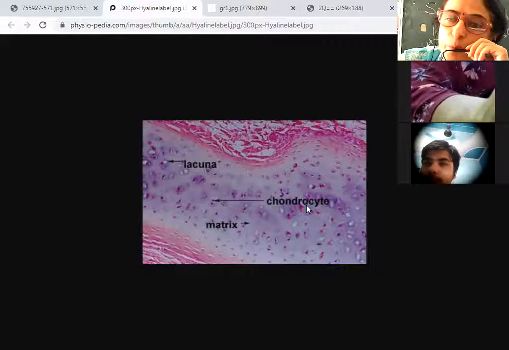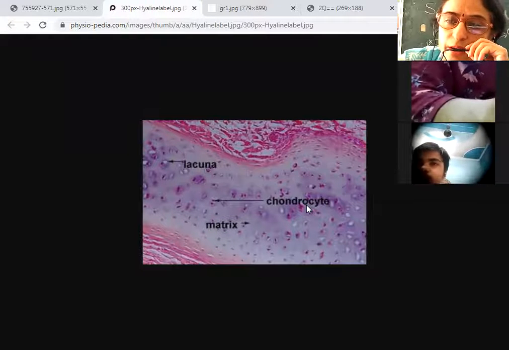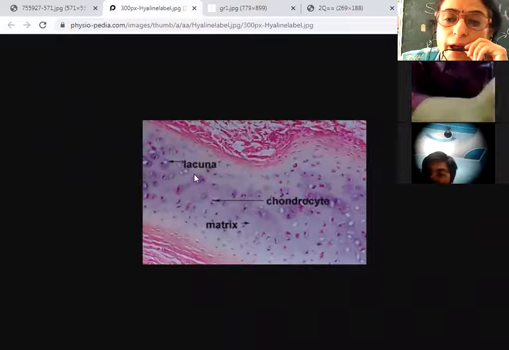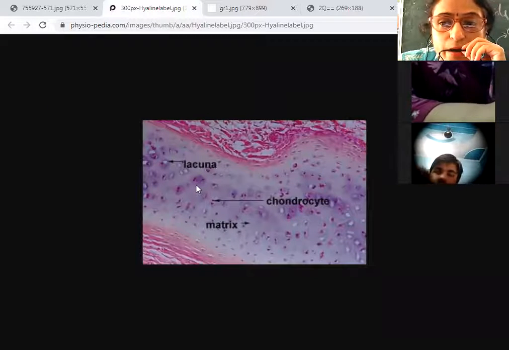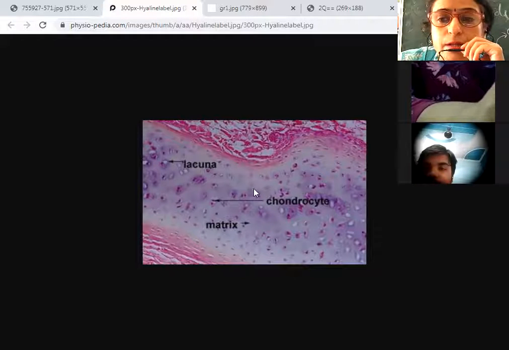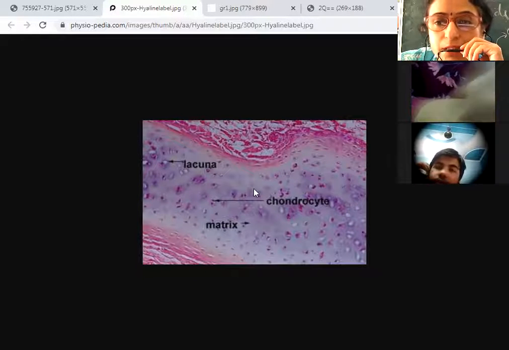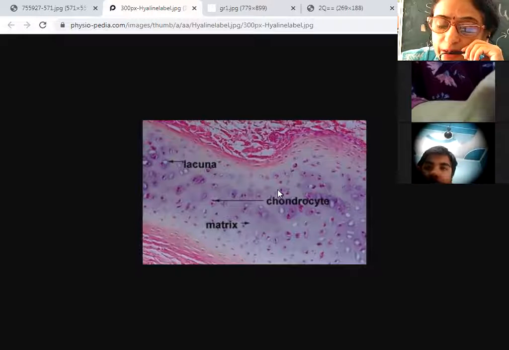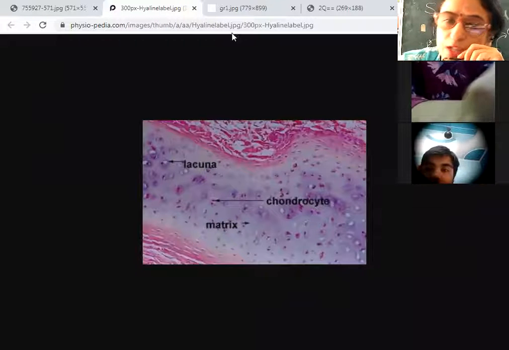And they release the protein that is called chondrin, and it is the chondrin which makes the matrix elastic and dense. Now, where does it occur? Where is cartilage present?